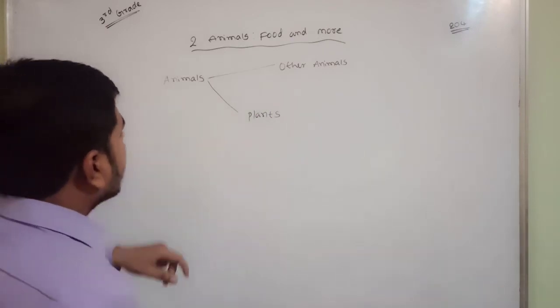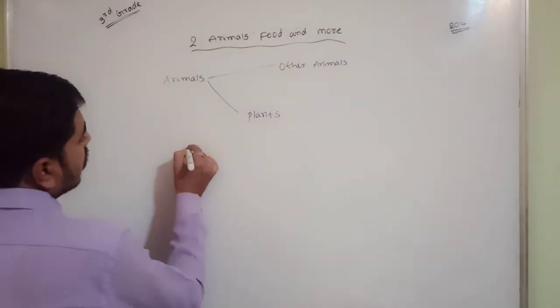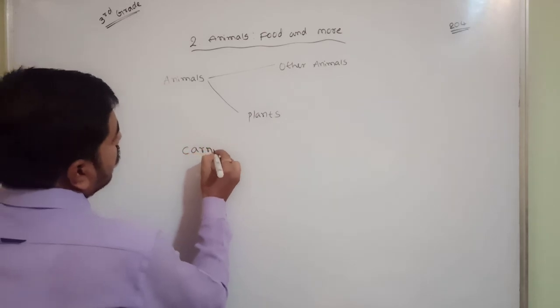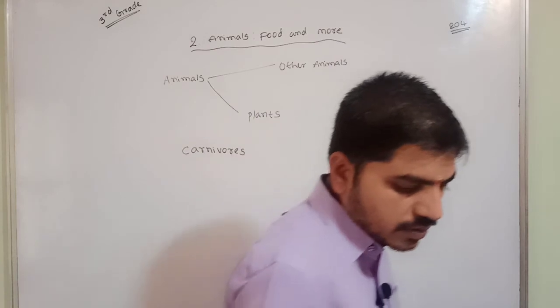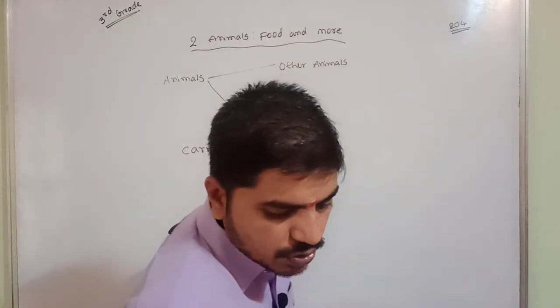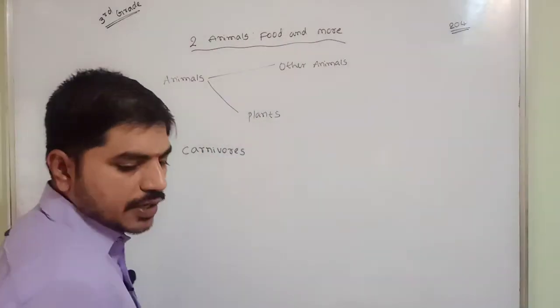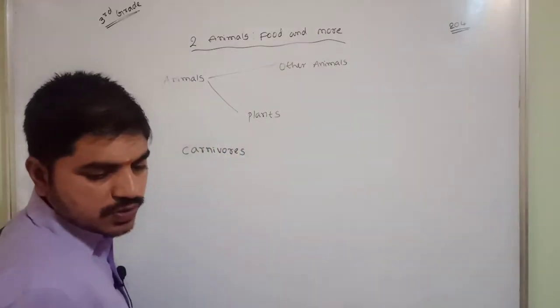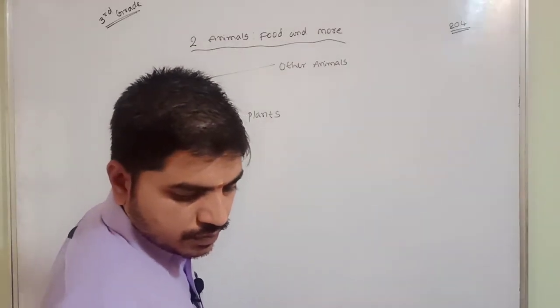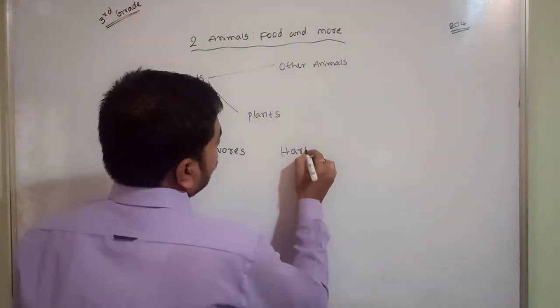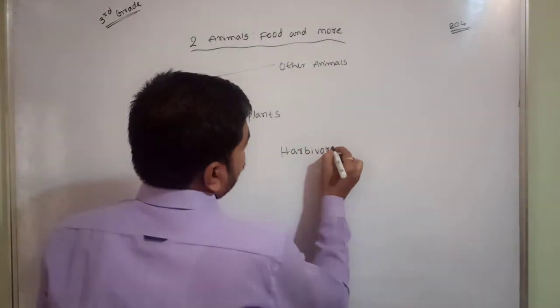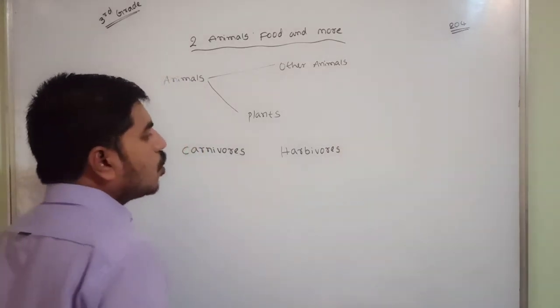So here we have categorized them as carnivores, and the next one is herbivores, and the next one is omnivores.